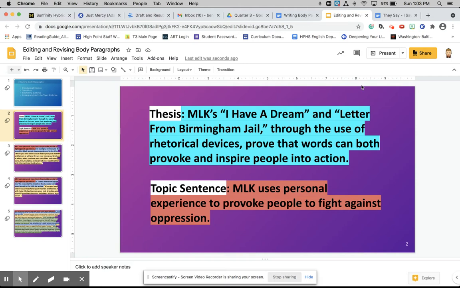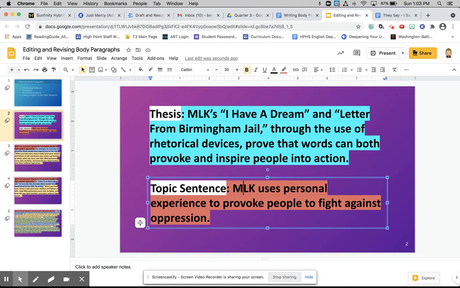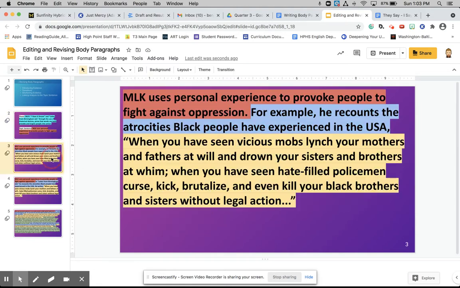So this is going to be our example thesis and topic sentence. We looked at this last class, and we're focusing in particular on MLK's use of personal experience and how that provokes people to fight against oppression. So let's look at how we start off this paragraph. Again, we have our topic sentence, and then we're going to focus on our evidence now. So we know in blue, this is our context or our introduction sentence before our evidence. And it's just going to give us a bit of, like I said, context.